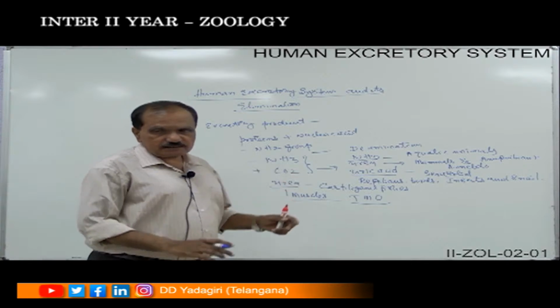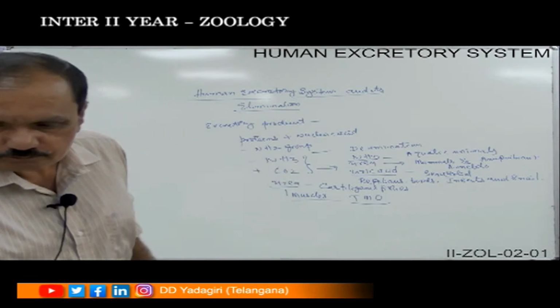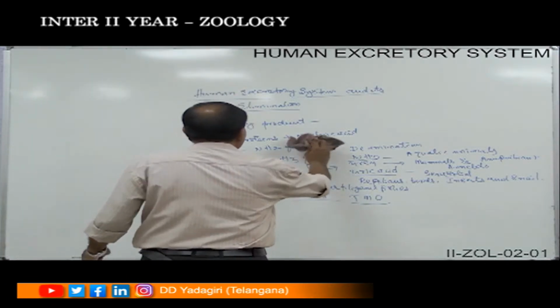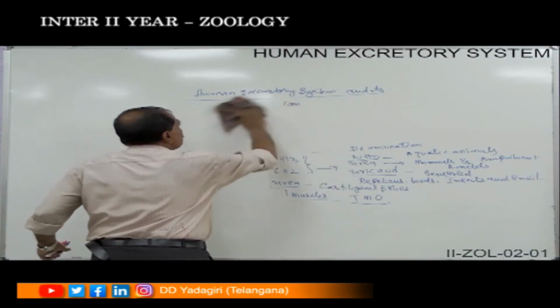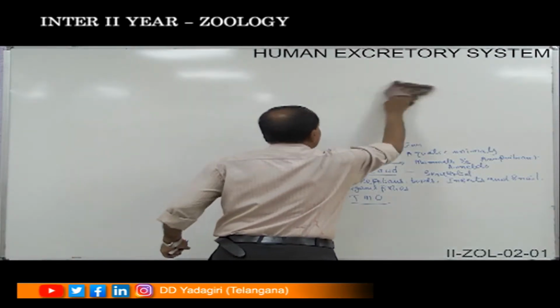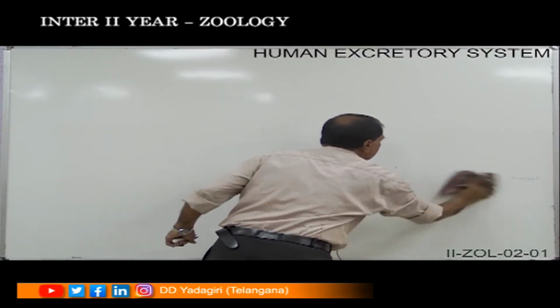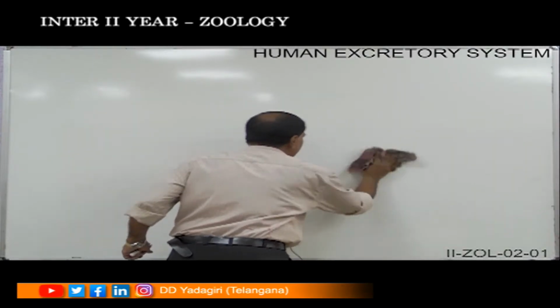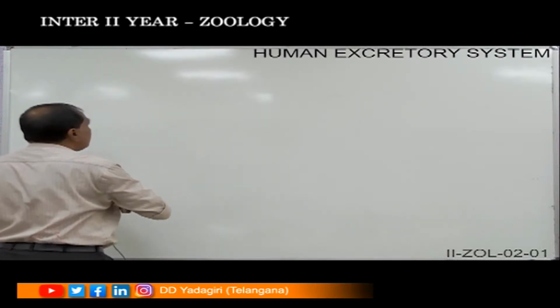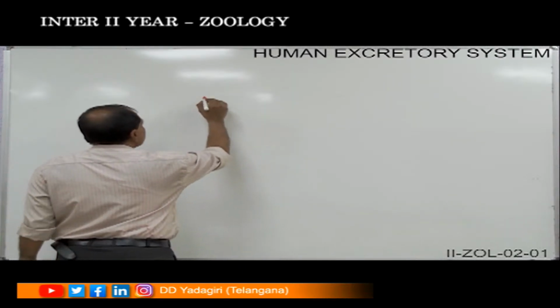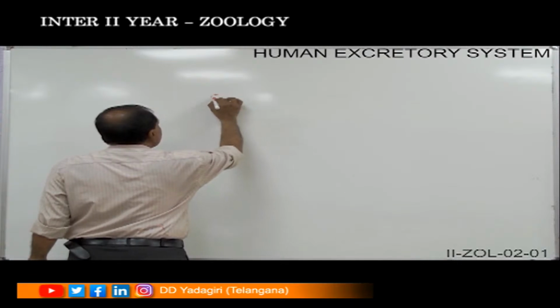So this is the introduction which I want to express to you. And coming on to the type of excretory products and the animals, we will name them.